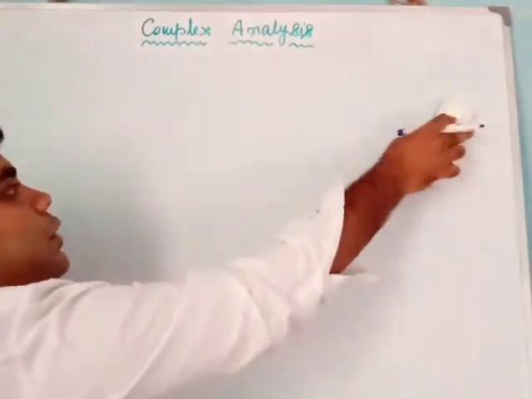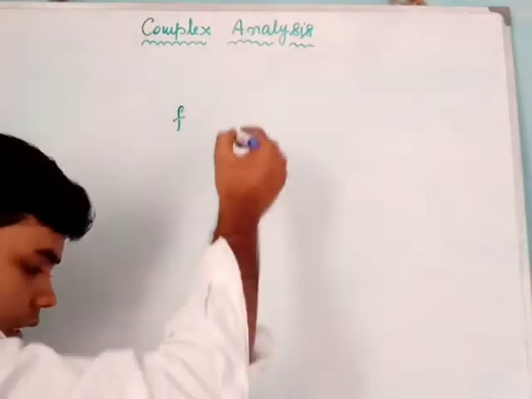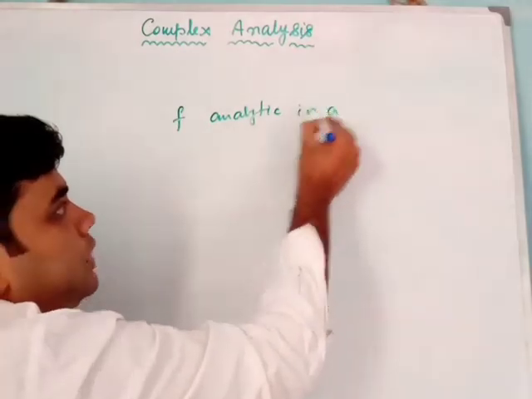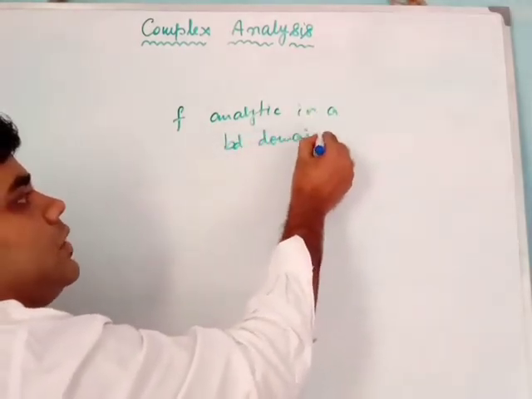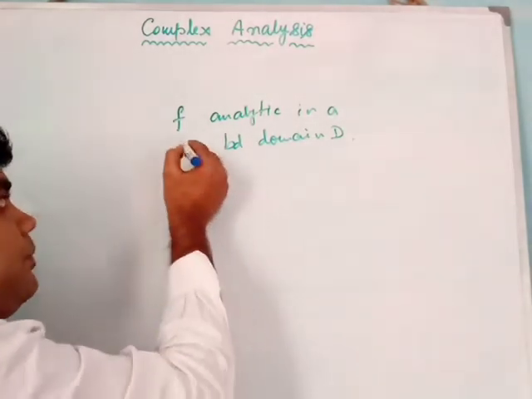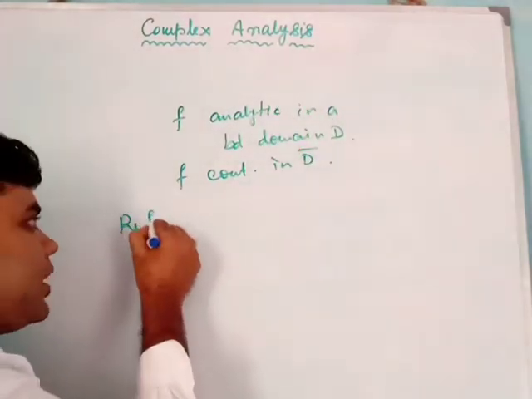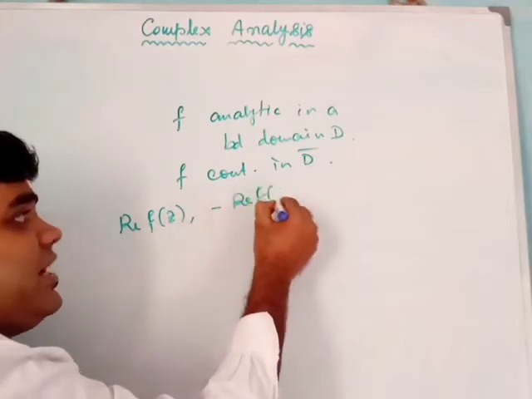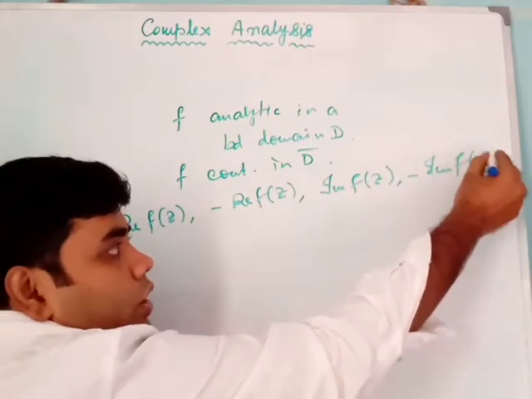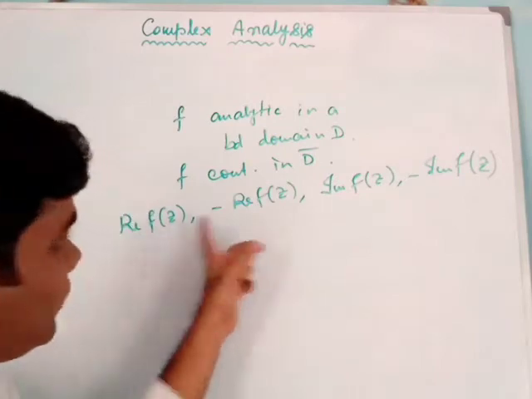It says that if f is a function which is analytic in a bounded domain D, and f is also continuous in D bar, then Re f(z), minus Re f(z), Im f(z) or minus Im f(z), all of these will attain their maximum at the boundary of D, not inside D. All of these functions are real functions.